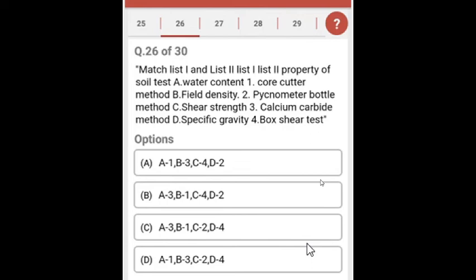And the correct answer is: A, water content is found by calcium carbide method. Field density is found by core cutter method. Shear strength is found by box shear test, and specific gravity is found by pycnometer bottle method.